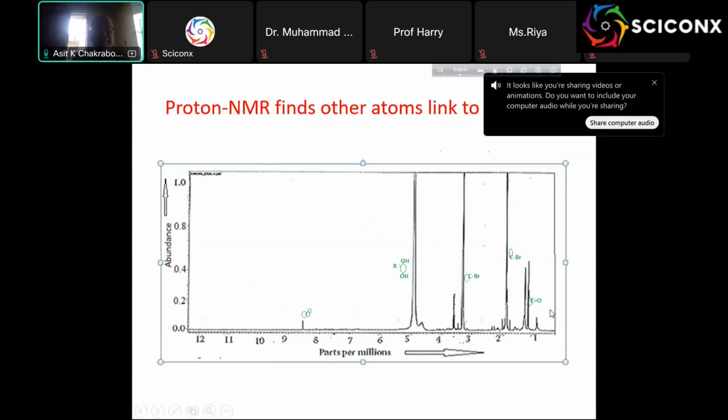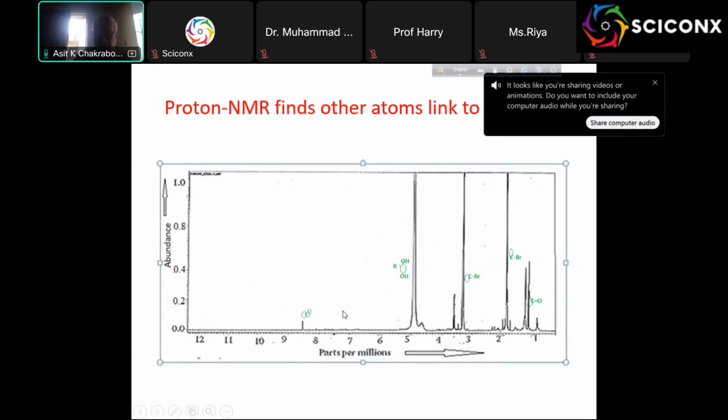But here is the spectral line, which shows the parts per million, and they have compared with the trimethylsilane spectra, which is 0. And here we see some of the polyphenolic, CBr, and also CO spectra, and also the polybenzoic group here, as I can predict it.